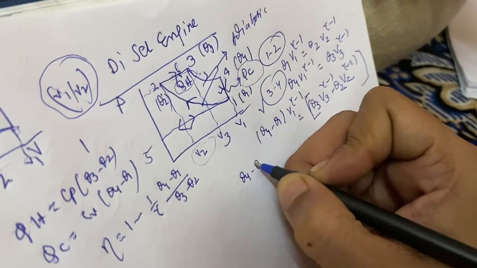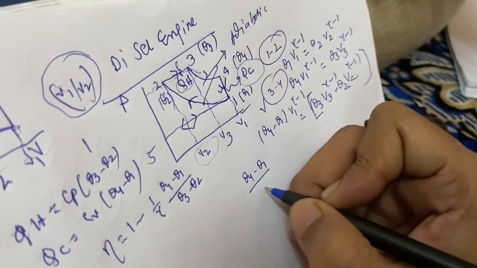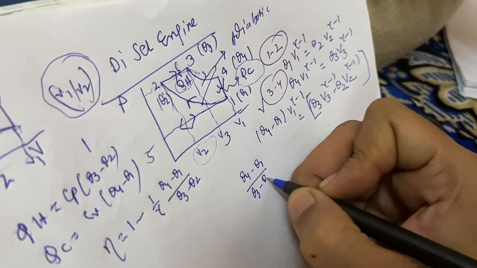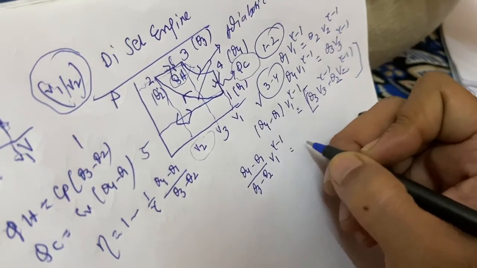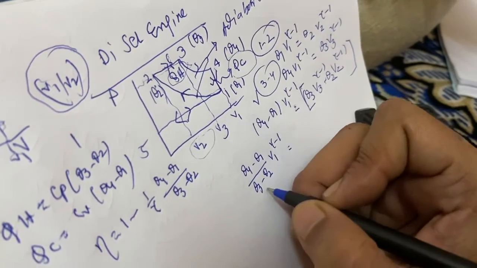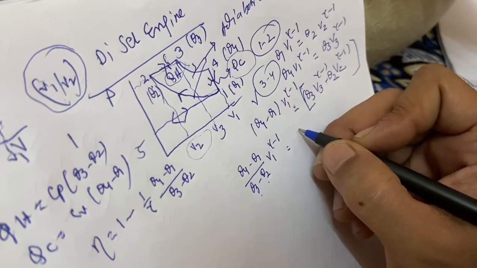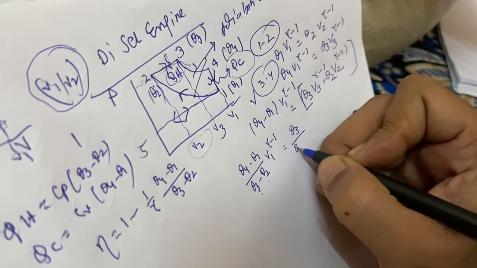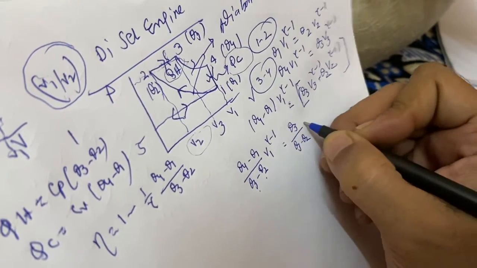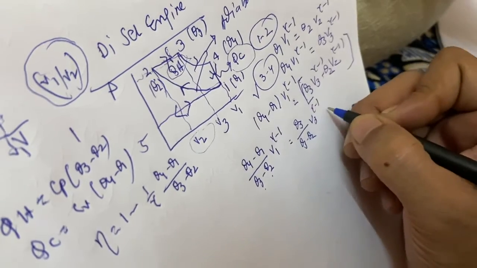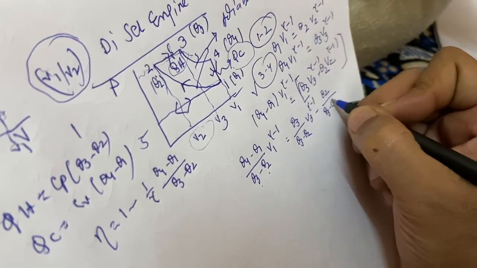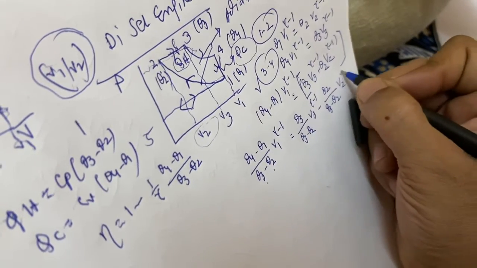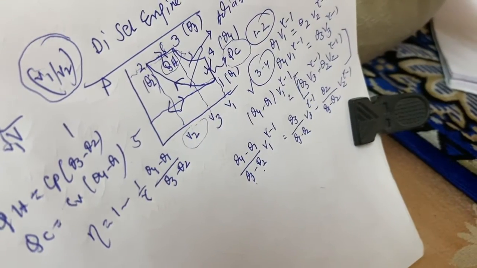Dividing both sides by theta 3 minus theta 2, we get theta 3 by theta 3 minus theta 2 times V3 to the power gamma minus 1 minus theta 2 by theta 3 minus theta 2 times V2 to the power gamma minus 1. Clear?